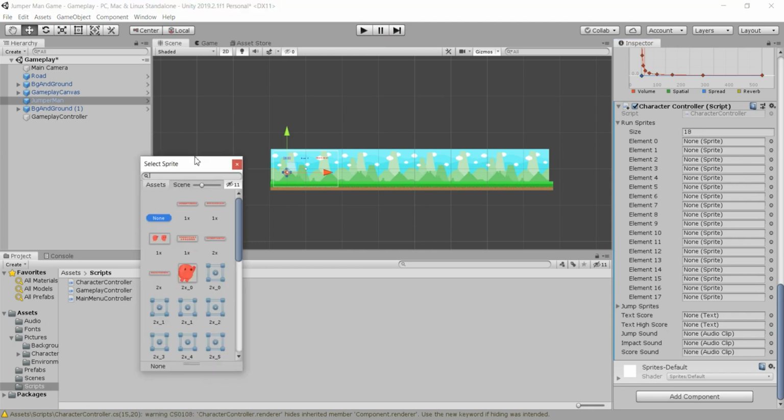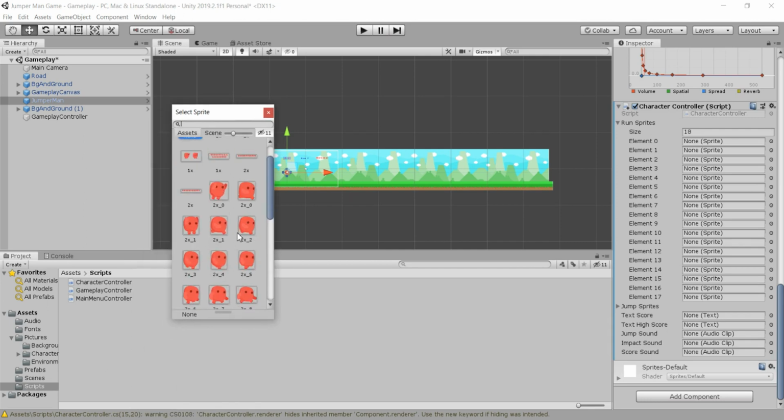So when we go here, the first sprite in this array will be this 2x and then 0. This is actually a running animation, and we are going to avoid these two sprites. These 2 sprites are for the jumping, so avoid these 2 in the diagonal. So these are the jumping sprites. We are now setting up our running animation, so we are not going to pass any jumping sprite.